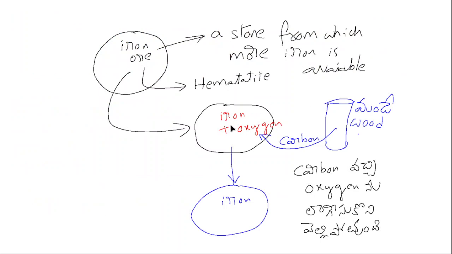See that here, iron plus oxygen. If you take away oxygen, only iron will be left. To take away oxygen, you need carbon, because carbon is the best element which will take away oxygen very quickly. Therefore carbon is called a reducing agent. The process of removing oxygen is called reduction. Here carbon is removing that oxygen, and so carbon is called reducing agent.